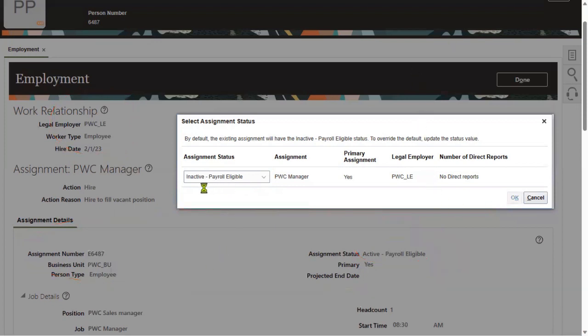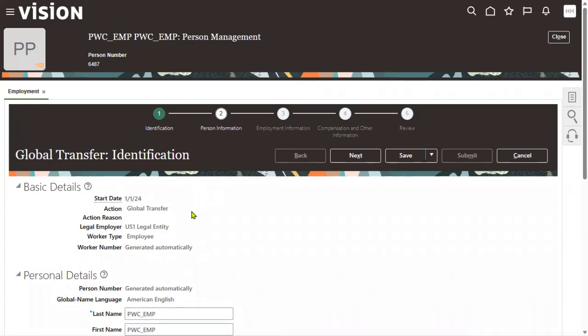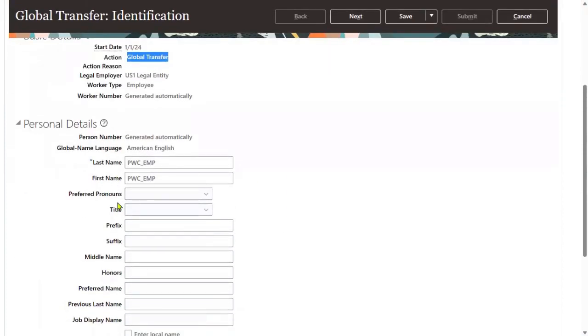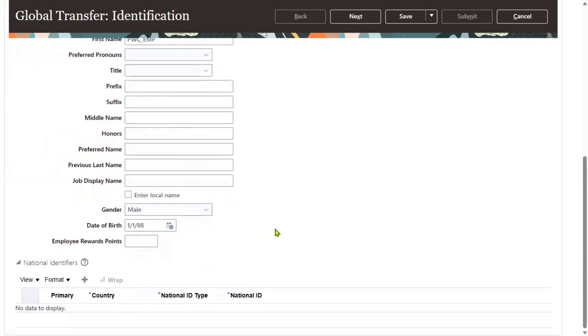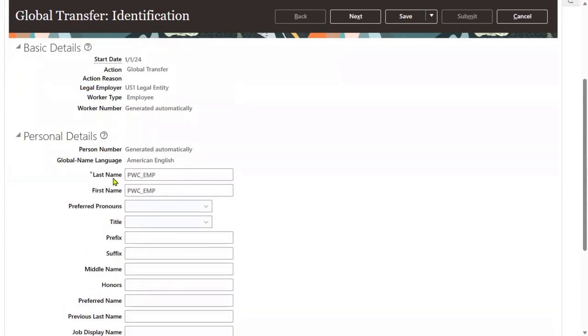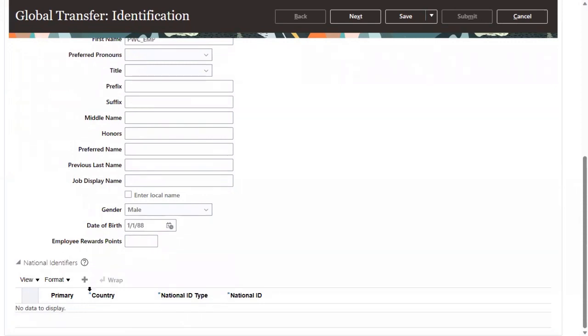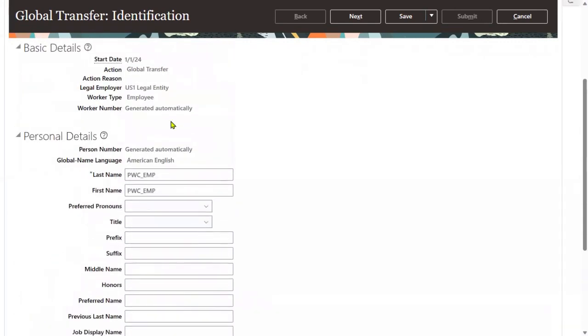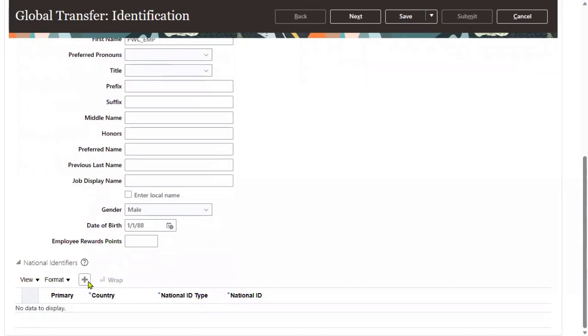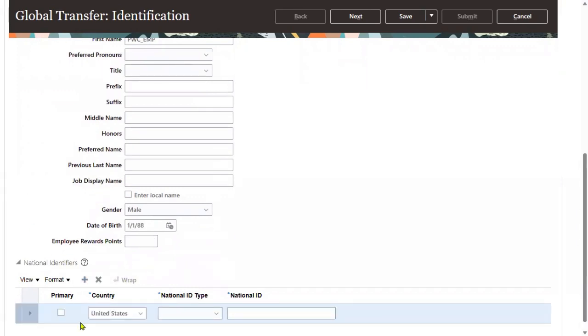So now we said that he should be inactive payroll eligible in PwC legal employer and he will be active employee in US1 legal entity. From 1st January 2024, we have done the global transfer. And system has retrieved the basic information here, like personal details, and we can get it from here. Social security number.